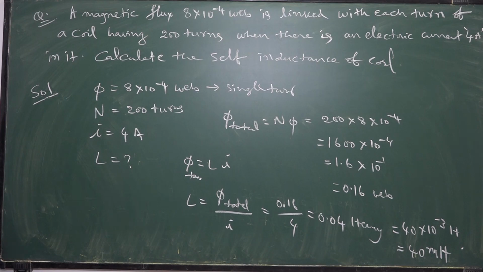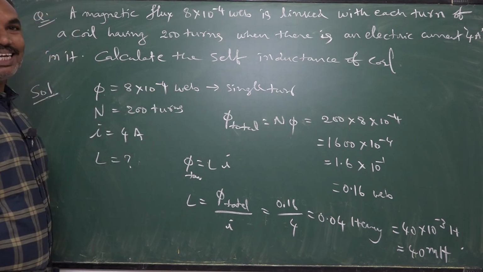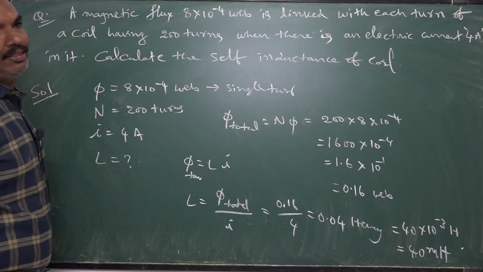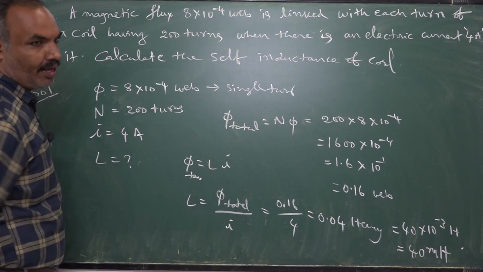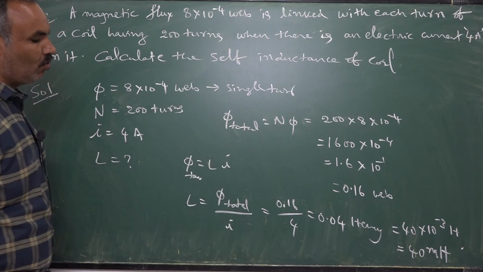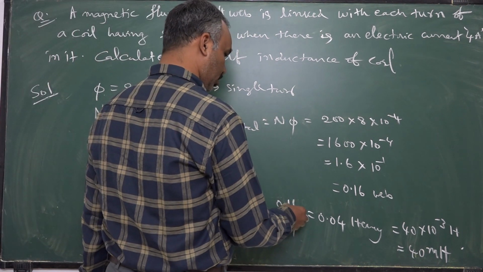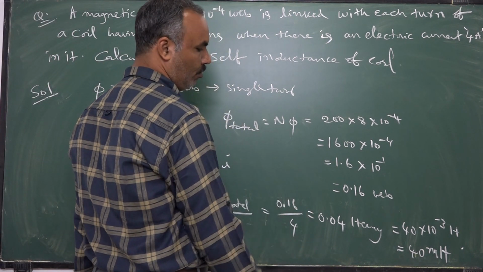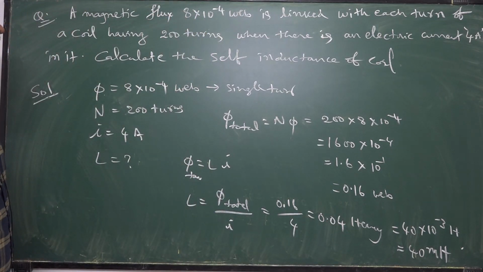So as per the question, they gave flux linked with a single turn. We calculated flux linked with all the turns, and we know that phi is equal to Li. Total flux is equal to L into I. Then L is given by total flux by current. So total flux is 0.16 by 4. You got the answer for the question as phi is equal to Li. L is equal to phi by I, 40 millihenry. I hope everybody understood this question. Thank you.